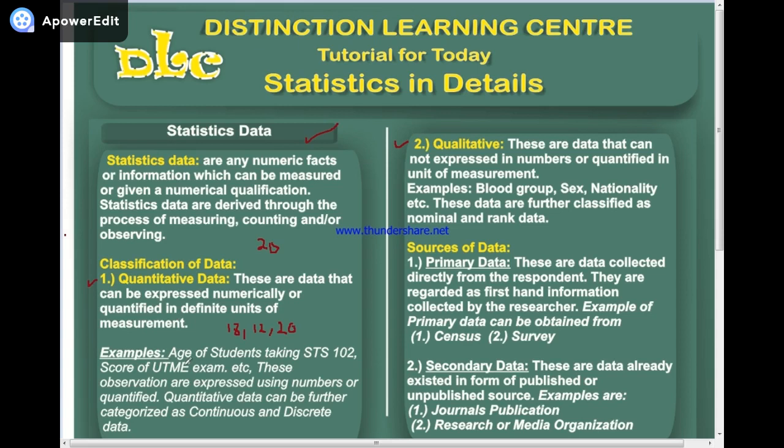Now, score of UTME exam. That is, when I'm trying to work on the scores of UTME exam, my result will be on quantitative data, because the score can never be in form of letter. It will be in form of numbers. So it can be 320, it can be 180, etc. So this kind of data is called quantitative data.